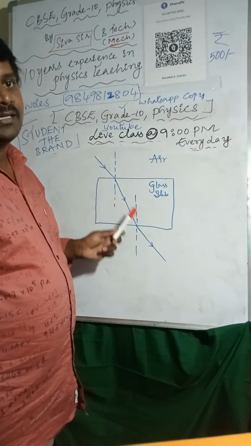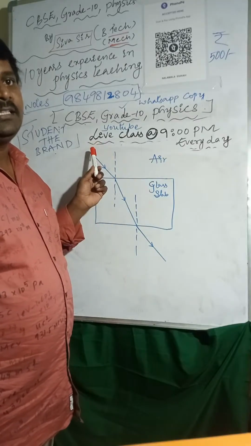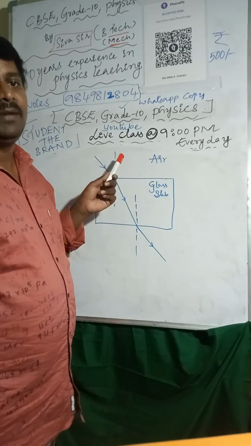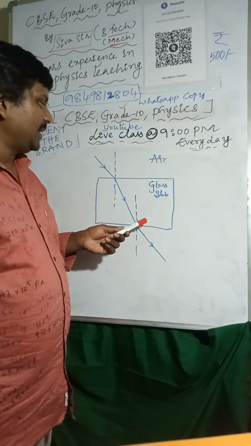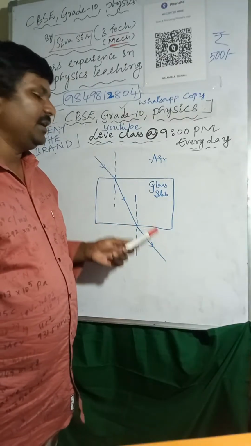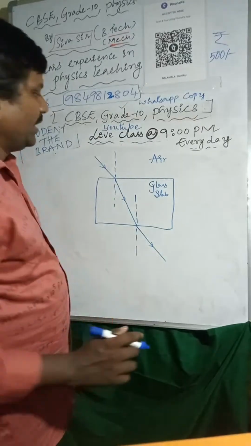When light passes from air to glass, it bends towards the normal line. If it passes from glass to air, again it moves away from the normal line.